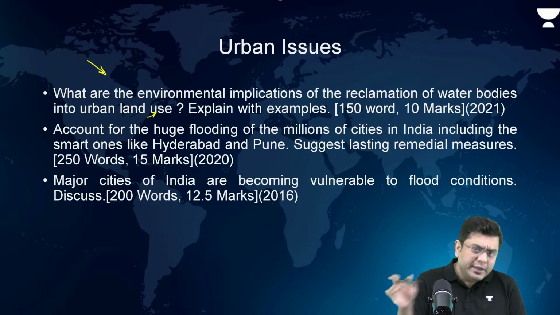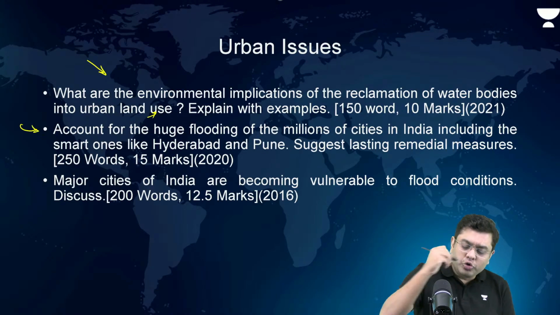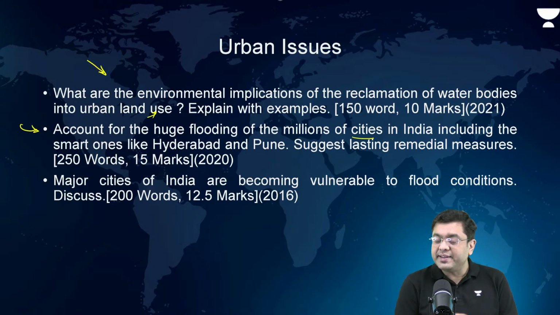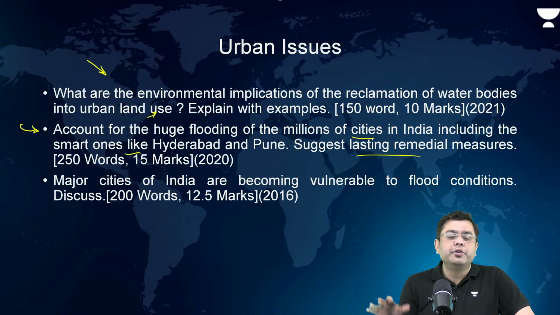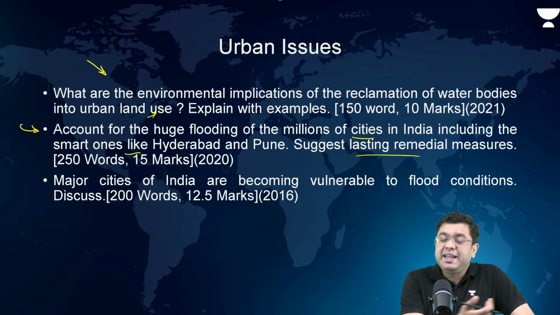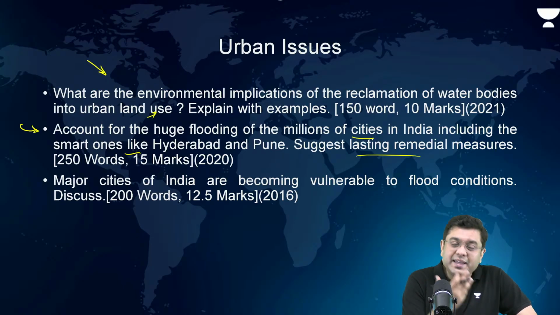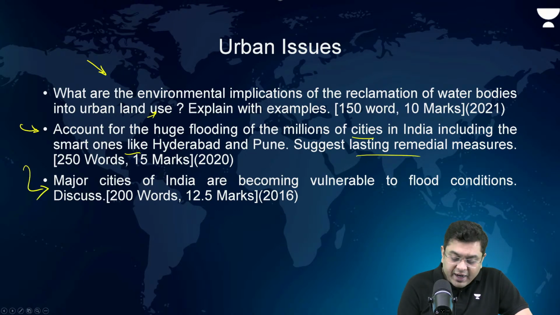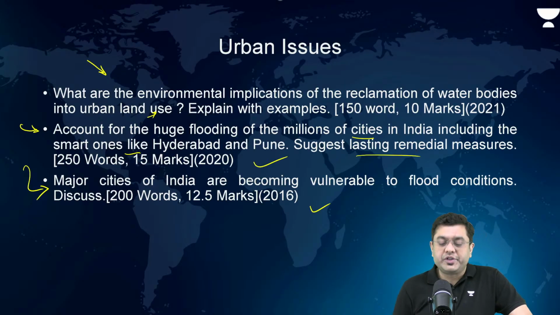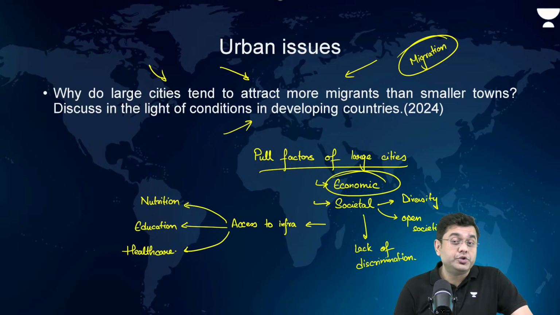impacted, right? Now, on the same issue, account for the huge flooding of the millions of cities in India, including the smart ones like Hyderabad and Pune. Suggest lasting remedial measures: creation of ponds, natural aquifers, maintenance of original topography, the decluttering of the drainage streams, like in Hyderabad, the cleaning of River Musi. Again, urban flooding: major cities of India are becoming vulnerable to flood conditions. Discuss.